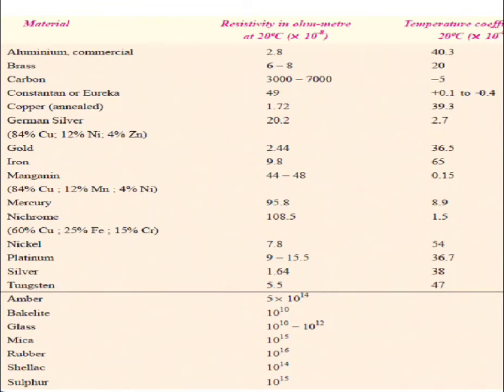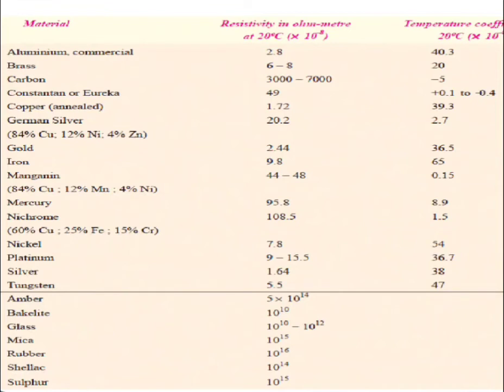Manganin is the combination of 84% copper, 12% manganese and 4% nickel. Then for mercury it is 95.8 and the temperature coefficient is 8.9. Then chromium is 108.5 with a 1.5 temperature coefficient. In that, 60% copper is present, then 25% iron is present and 15% chromium is present.